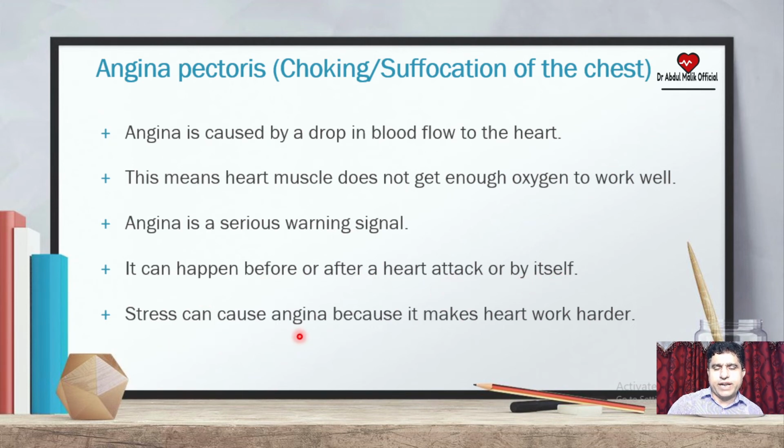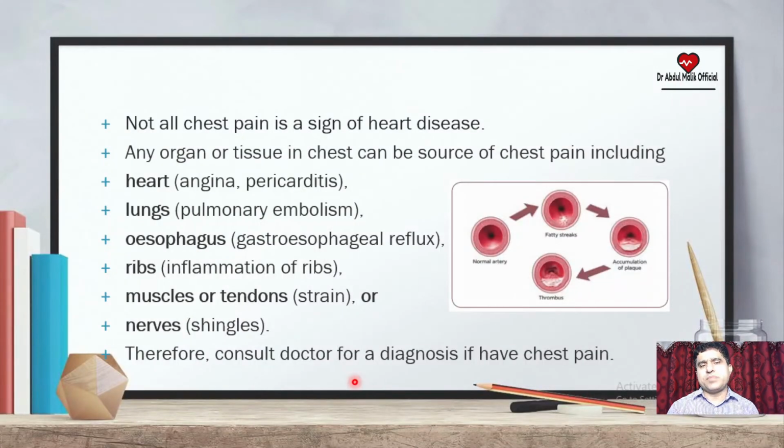Stress can cause angina because it makes the heart work harder. Not all chest pain is a sign of heart disease. Any other organ or tissue in the chest can be the source of chest pain, including the heart, which can cause angina or pericarditis; the lungs, pulmonary embolism; the esophagus, gastroesophageal reflux disease, GERD; the ribs, inflammation of the ribs and muscle tendons, strains; or nerves and shingles. Therefore, consult a doctor for diagnosis if this chest pain happens.